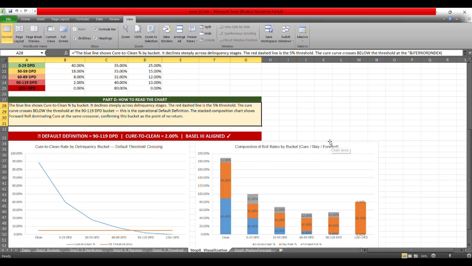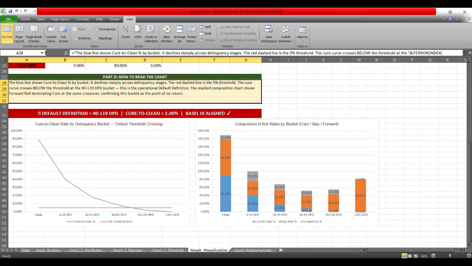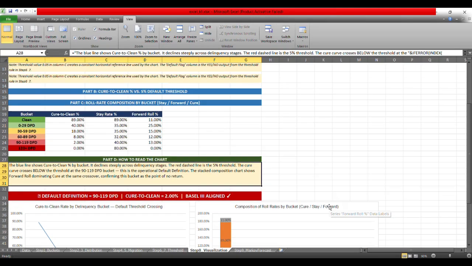And this stack composition chart shows the forward roll dominating cure at the same crossover, right? If you see, this curing is dominating, confirming this is the bucket of the point of no return. The forward roll percentage is marked by the gray percentage, right? So if you see, this 13% cure to clean is gradually declining, the stay at rate is okayish, but the forward roll percentage is coming from the graph of the 5% threshold, and that is also holding over here.